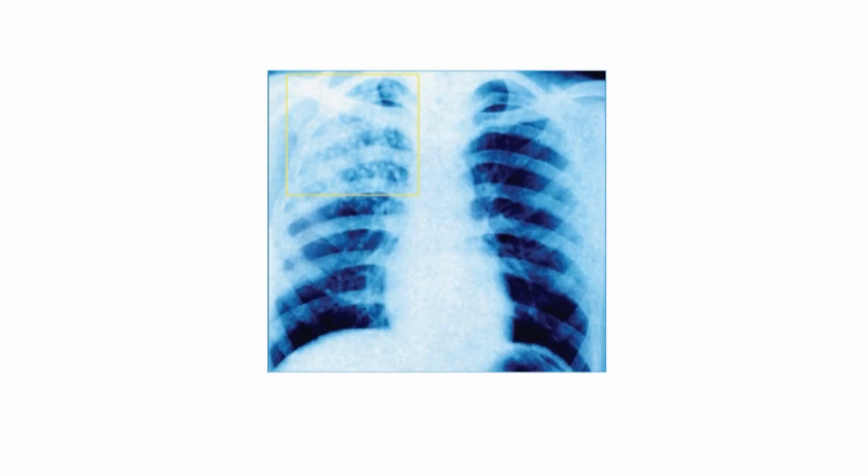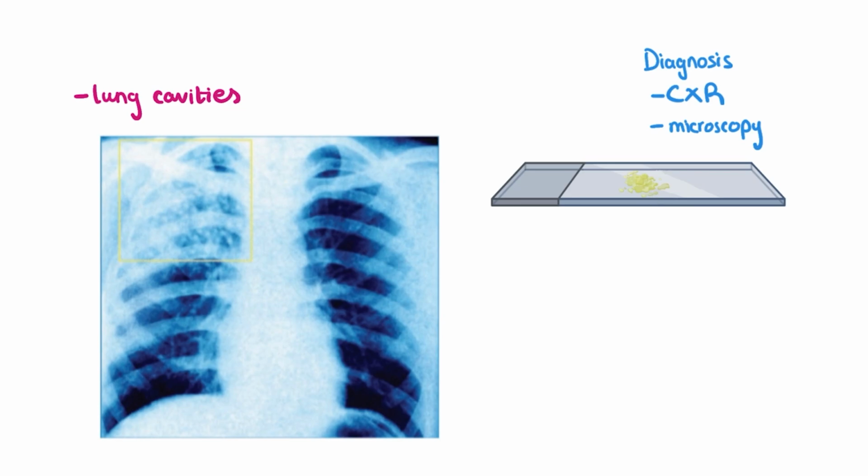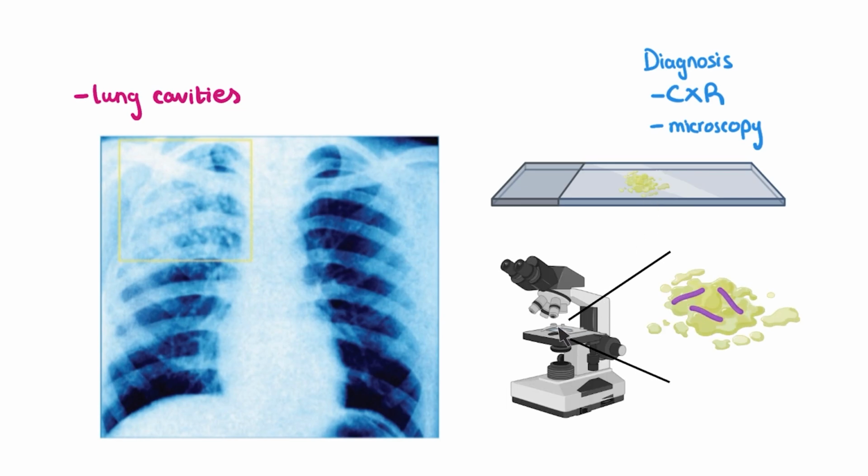This leads to the formation of what are called cavities in the lungs, and they can be seen on an X-ray as these white patches here. This is why, when it comes to the diagnosis of TB, getting a chest X-ray can be quite useful. Besides this, TB can be diagnosed by examining a sample of the sputum under a microscope to look for the bacteria.